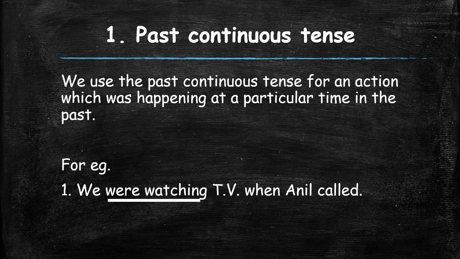Were is the past tense of an action that is being done in the past because it was happening at a certain point, where we were watching TV when Anil called.